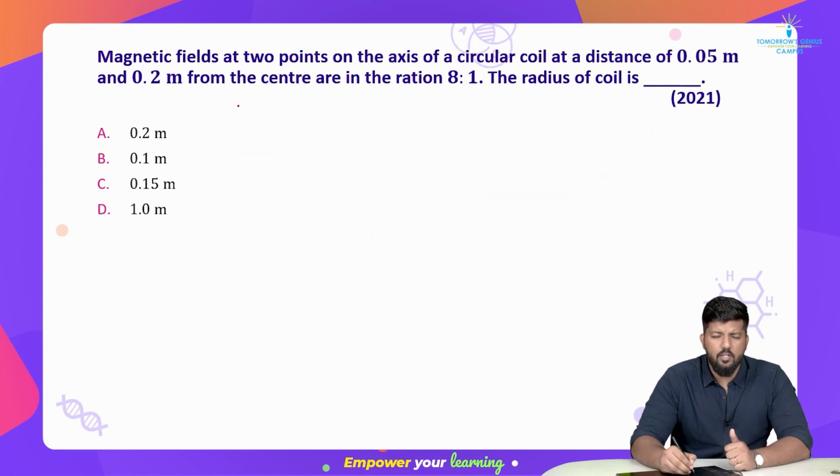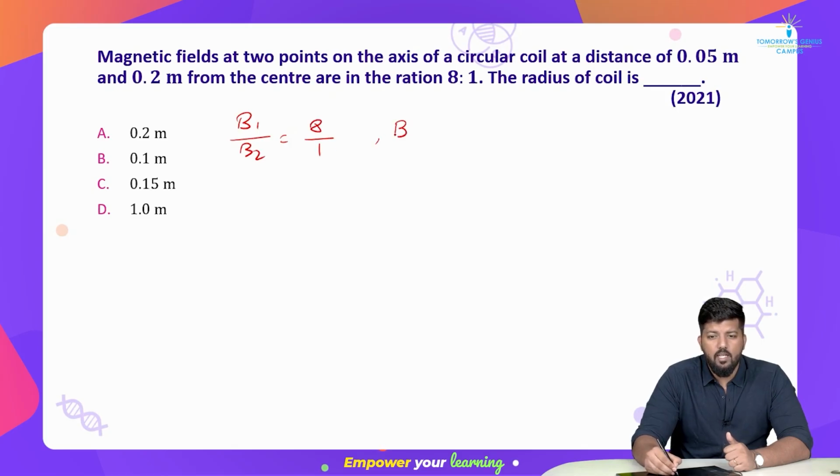The next question is on your screen. Pause your screen, try to solve it. Okay. So the question is somewhat like this: the magnetic field at 2 points on the axis of a circular coil at a distance of 0.05 meter and 0.2 meters from the center are in a ratio of 8:1. It means B1 divided by B2 is 8 divided by 1.